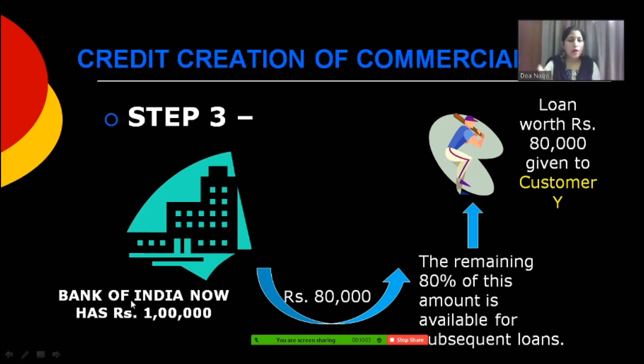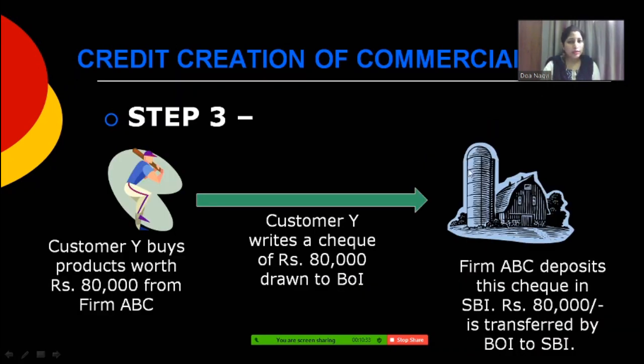Next step. Now, what is the next step? This 80,000 rupees that was available to the banks for subsequent loan has now been given to customer Y. So, a loan worth rupees 80,000 is now given to customer Y. So, customer Y has now become a person who has taken a loan from Bank of India, and in his account there is a credit of 80,000 rupees in his loan account. Now let us see what customer Y does with this money.